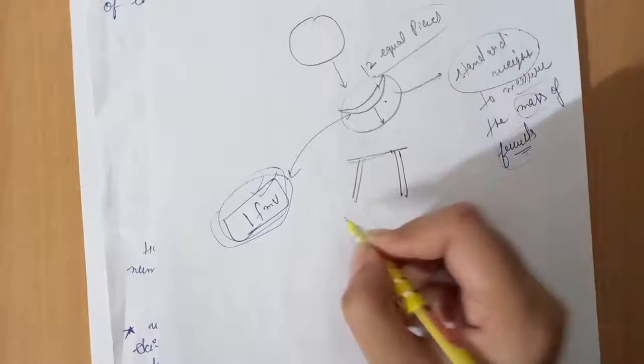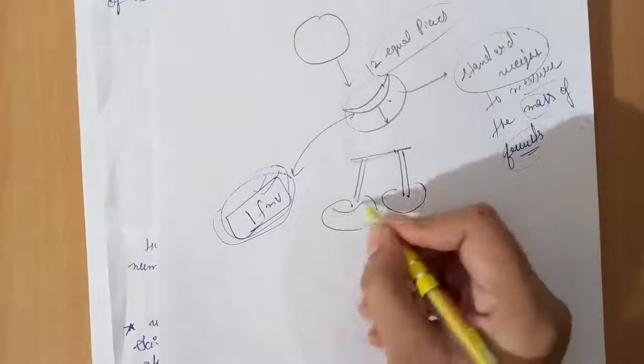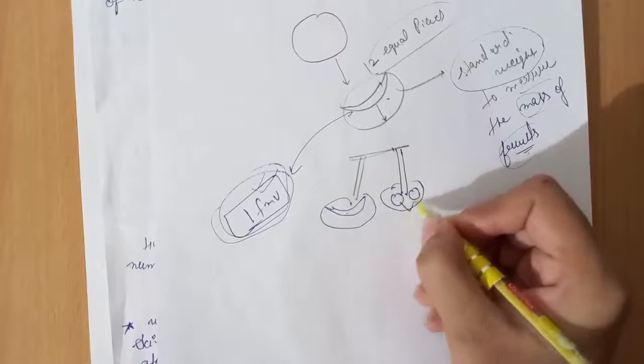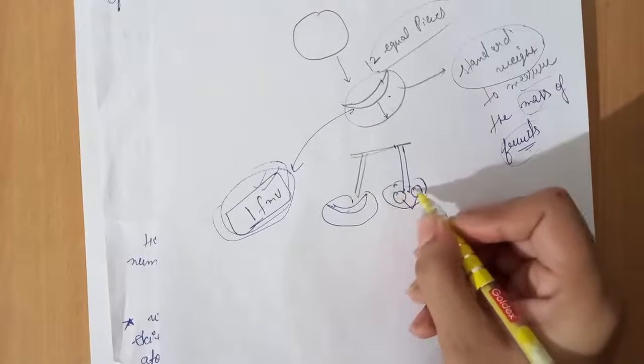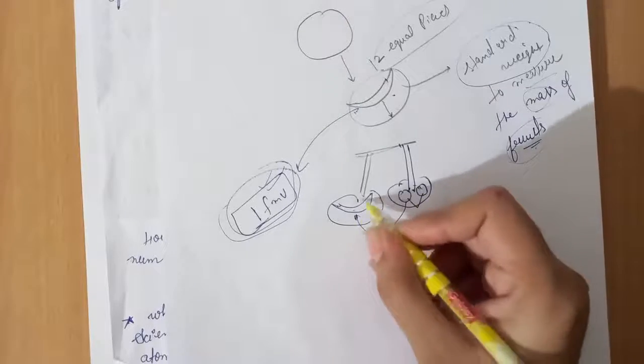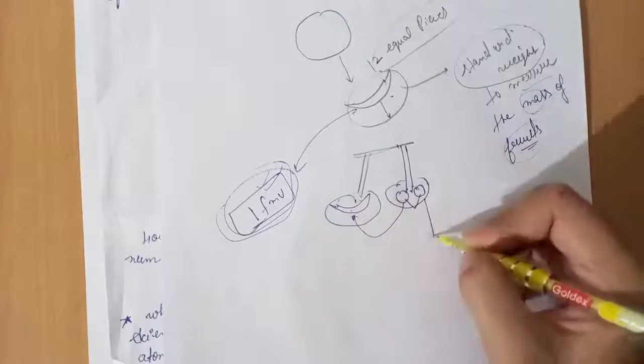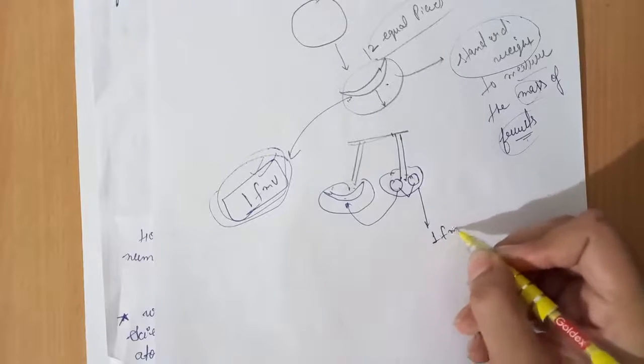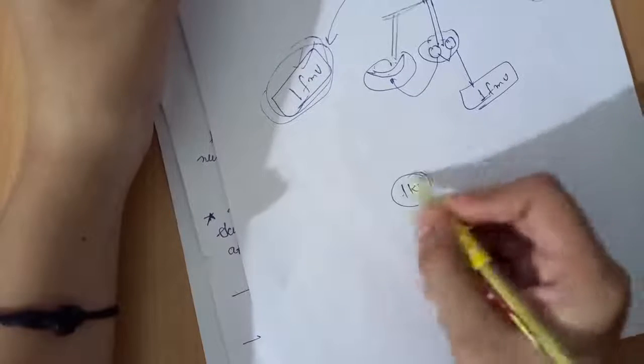Such as he takes this one piece of watermelon and measures the weight of other fruits, such as these two fruits. The weight of these two fruits is equal to this one piece of watermelon. It means the mass of these two fruits is equal to 1 fruit mass unit, such as this is 1 kg.